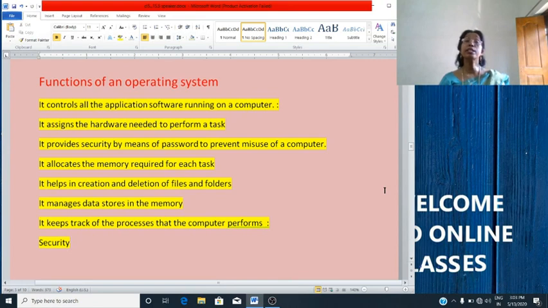It manages data stored in the memory. That means it assigns memory to various programs whenever needed. It keeps track of the processes that the computer performs. The operating system manages the working of the processor by allocating various jobs to it. So these are the functions of an operating system.